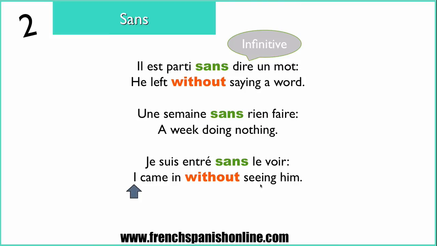And here, who didn't see, actually, again, I, me. So twice the same subject. For this reason, we translate without with the gerundive form as sans in French with the infinitive form. Okay? So that's a rule here.